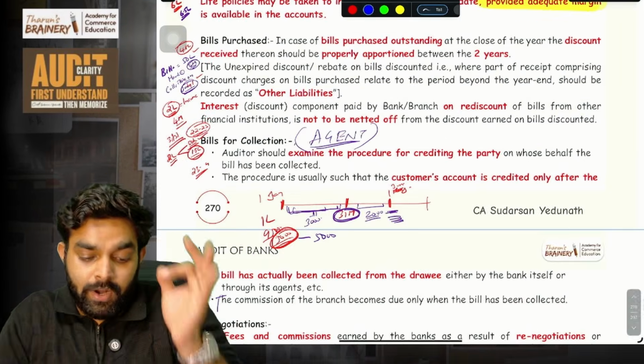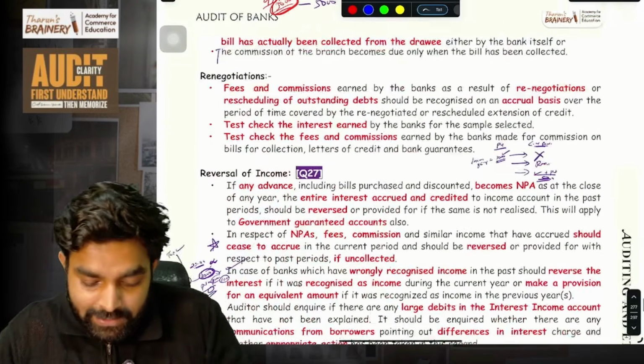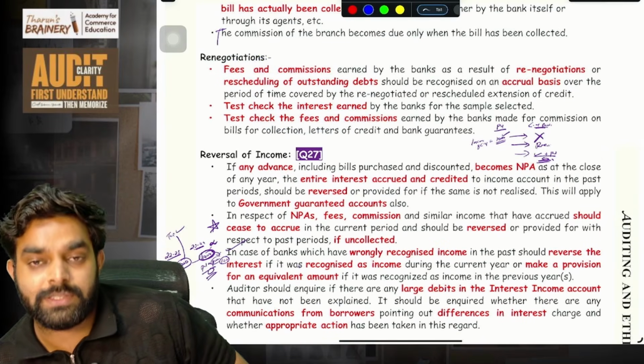Okay. Hope you understood these two complicated cases. Understanding is needed, not memorizing. Then renegotiations. Renegotiation is very easy. That is just renegotiating the terms.